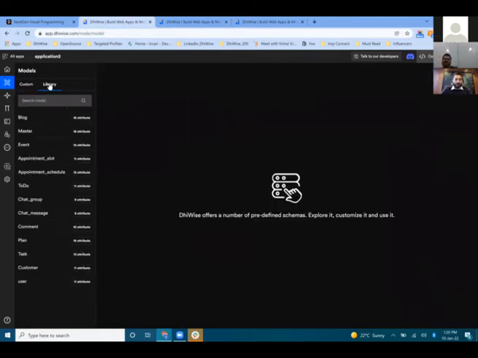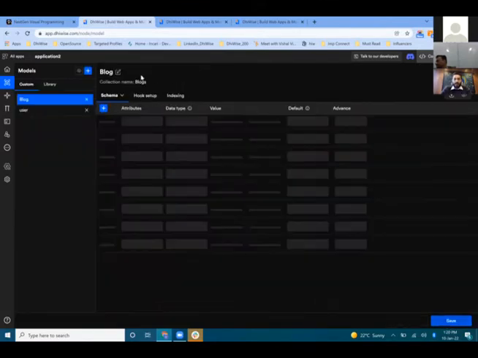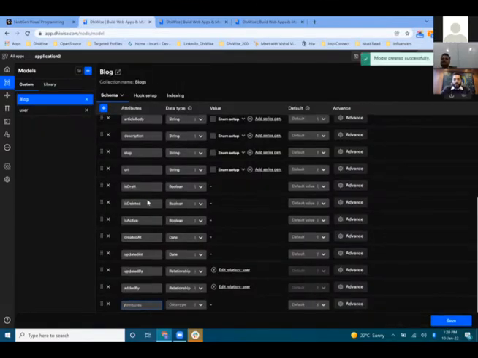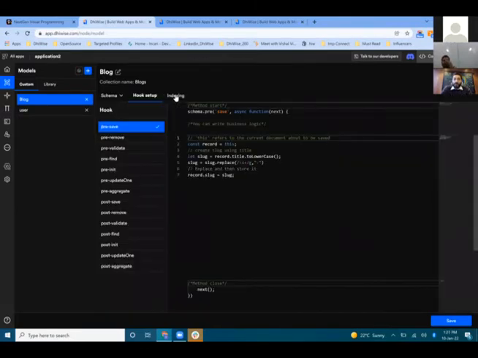So let me take one example. We have a library as well. If I want to create the blog models, this has 18 fields. Within one click, I can set up my blog model. I can add more fields. I can upload whatever number of JSON that I have. We have a facility where you can upload multiple JSON or a single JSON, and create the entire model over here. You can set up hooks, you can set up indexing as well.